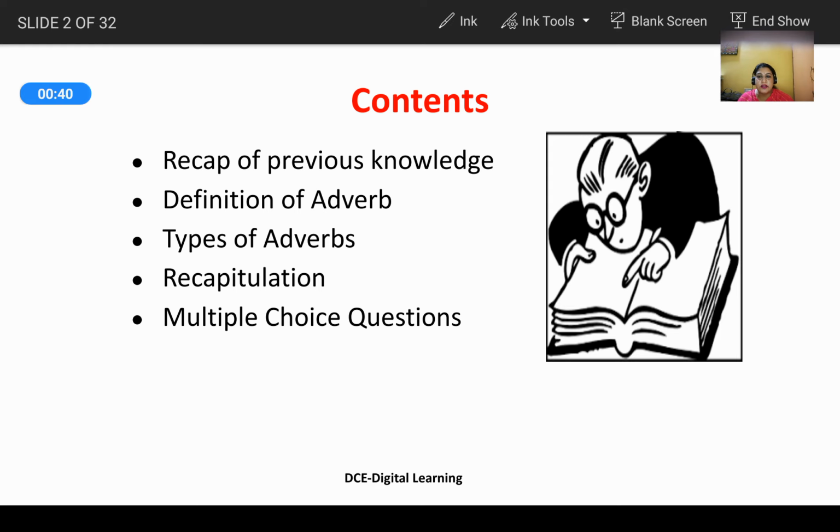Let us have a look at the contents. Recap of previous knowledge, definition of adverb, types of adverbs, recapitulation and multiple choice questions.